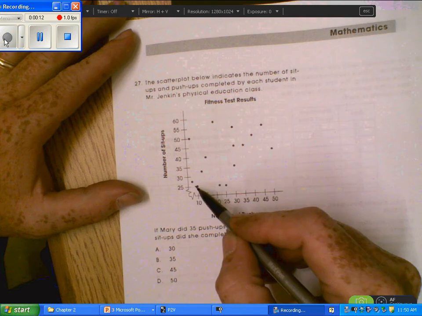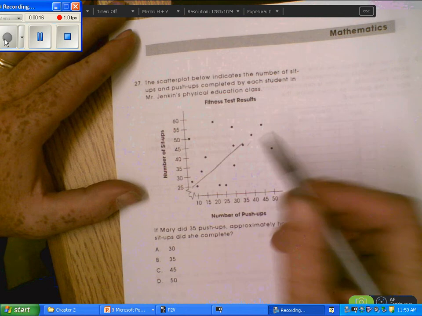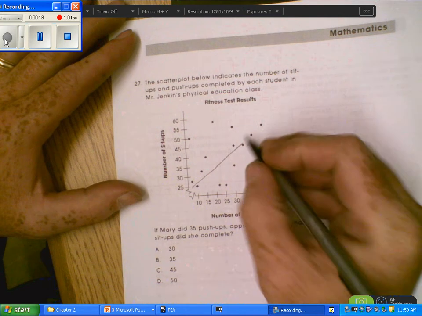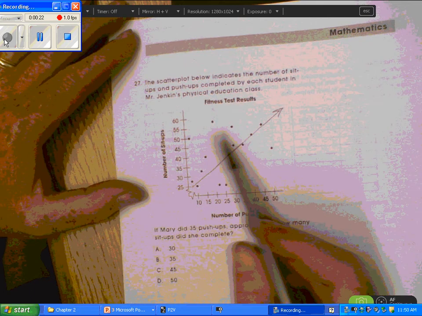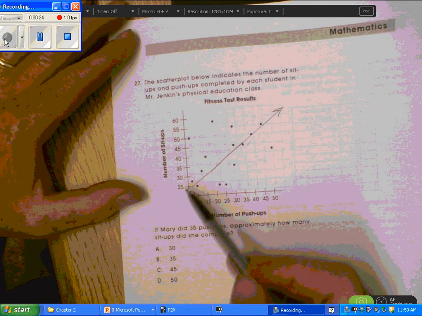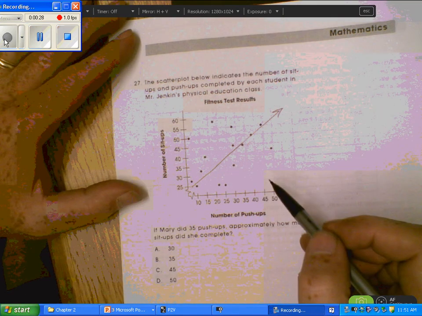What you might want to do is draw a line of fit in here. The line of fit may go something about like this. You want about the same number of dots on this side as on this side, and you want to touch a few of the dots going up through there. It doesn't have to be exact.